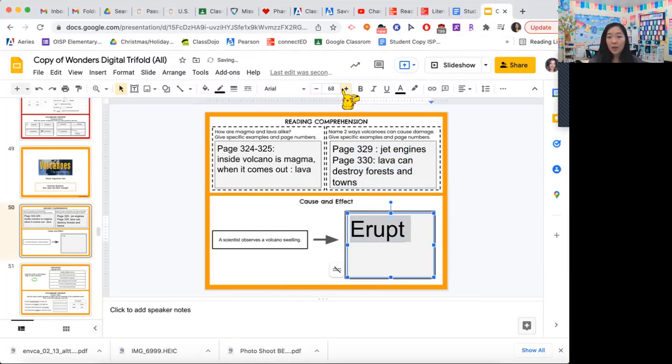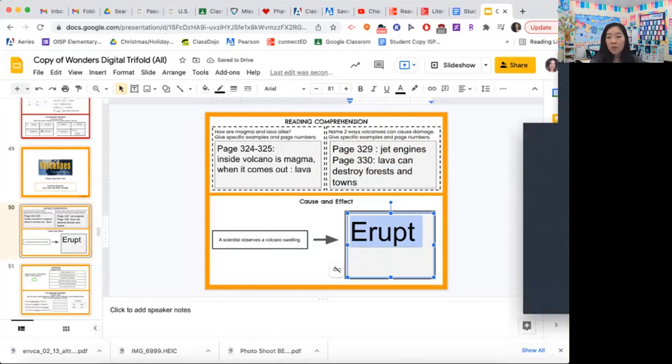And you don't have to make it bigger. You can leave it small. The reason why I'm making it bigger is so that you guys can read it, because I know you guys are looking at my screen. All right, guys. I know that some of us are still writing, but we do need to move on because we still have to review your assessments. So if you don't finish, no worries. You guys have time throughout the day to work on it. I also record these lessons so you can watch them later. And the answers are also in the chat right now. Okay, so I'm going to move on to the next page.